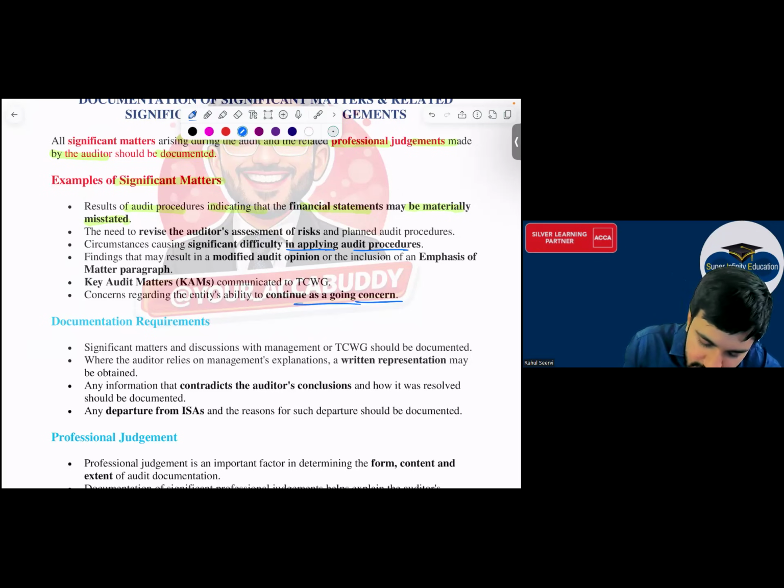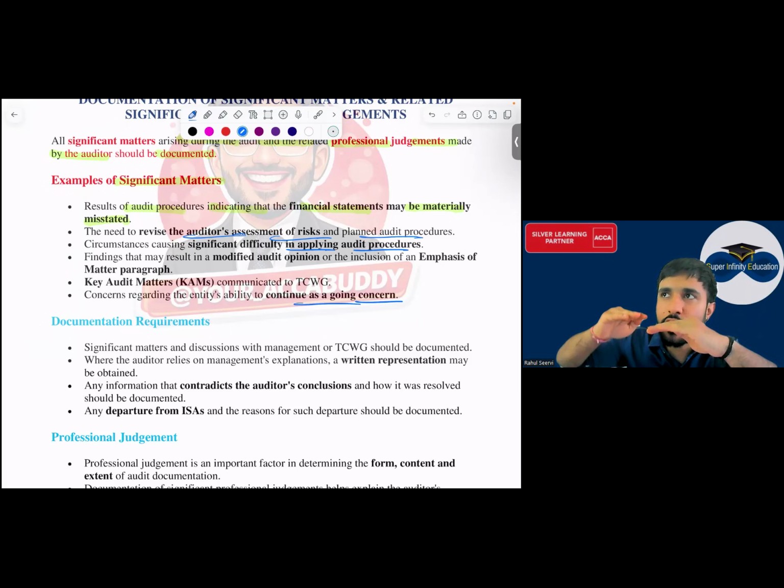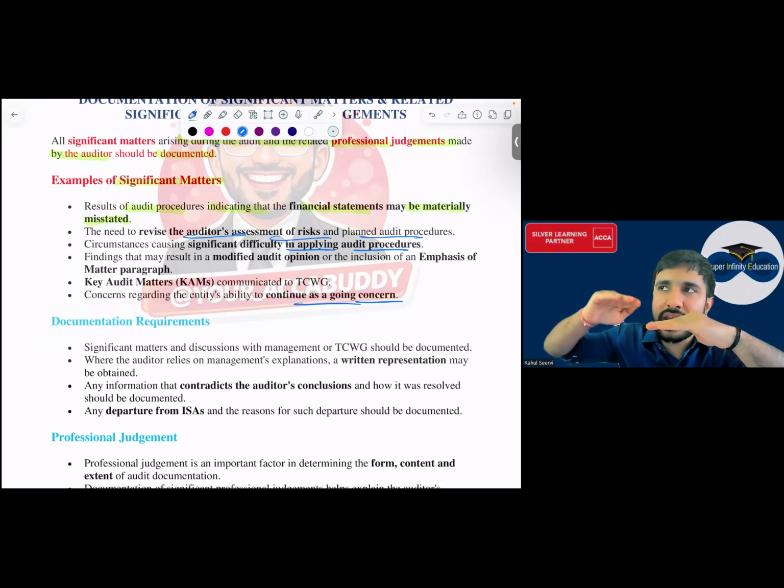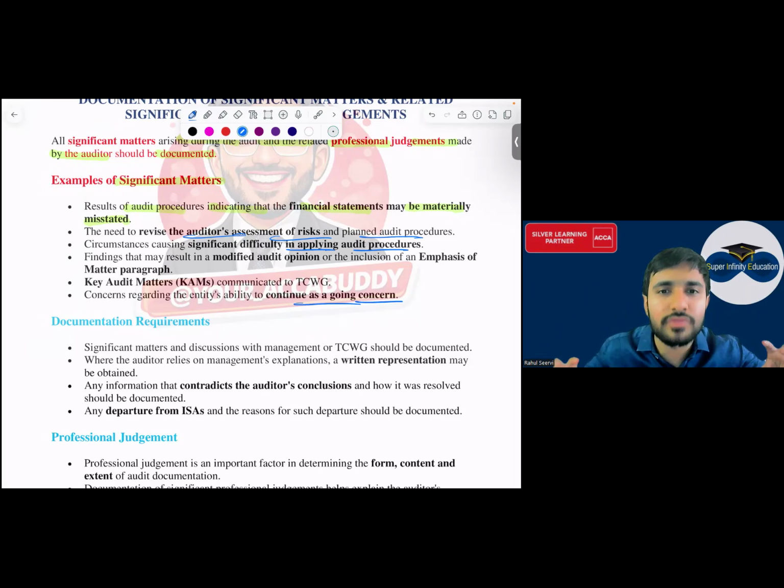And when the assessment of risk and planned audit procedure. सर हमने सोचा कि रिस्क इतना ही है, बट जैसे जैसे ऑडिट कर रहे मालूम पड़ रहा कि ये कंपनी में तो गोलमाल बहुत ज्यादा हुआ है. Sir, I decided that the risk is less only, but as I'm doing audit, as I'm checking each and everything, I get to know that the risk of the company is very high. So each and everything should be documented, everyone.